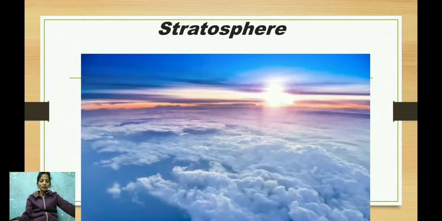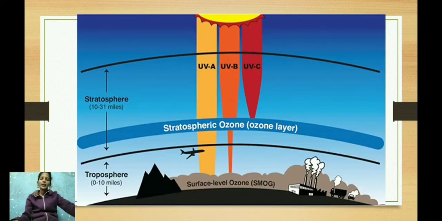Beyond the troposphere, up to a height of about 50 kilometers from the earth, is the layer called stratosphere. In the lower part of the stratosphere, there is a layer of gas called ozone. Ultraviolet rays coming from the sun are harmful for living things, but the ozone layer absorbs them and protects the living world from these rays.